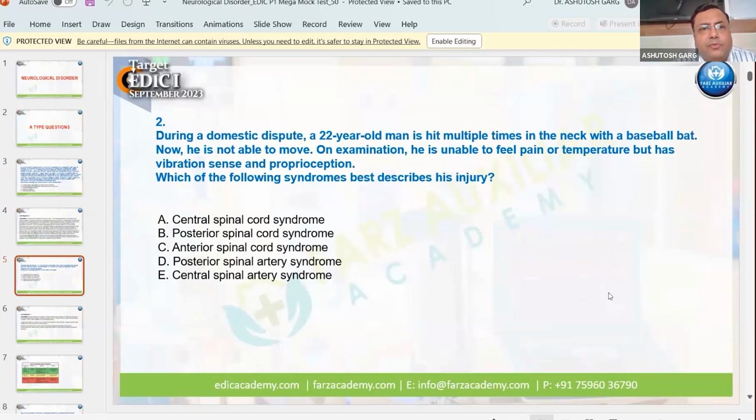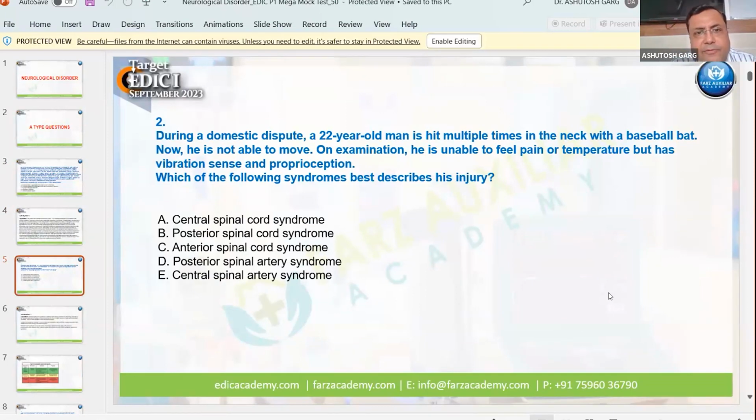Question number 2. During a domestic dispute, a 22-year-old man is hit multiple times in the neck with a baseball bat. Now he is not able to move. On examination, he is unable to feel pain and temperature, but has vibration sense and proprioception. Which of the following syndromes best describes his injury? Central spinal cord syndrome, posterior spinal cord syndrome, anterior spinal cord syndrome, posterior spinal artery syndrome, and central spinal artery syndrome. Any answer?